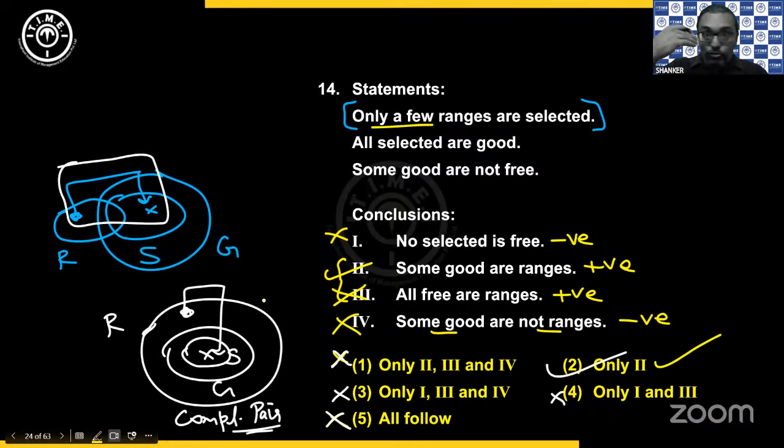So you don't have to check these in your exam. If you have a similar question like this, always keep an eye on the options, look at the combinations of the conclusions given in the options, and start eliminating those options based on a couple of conclusions that you have already checked.